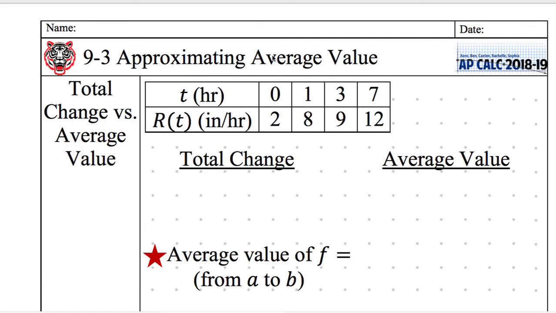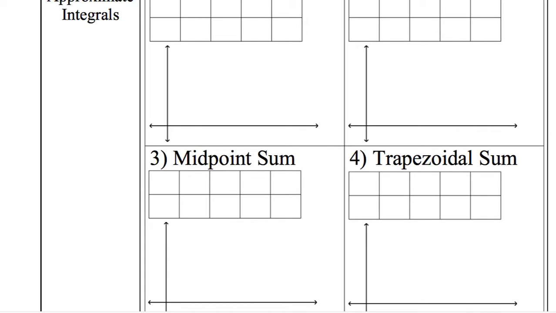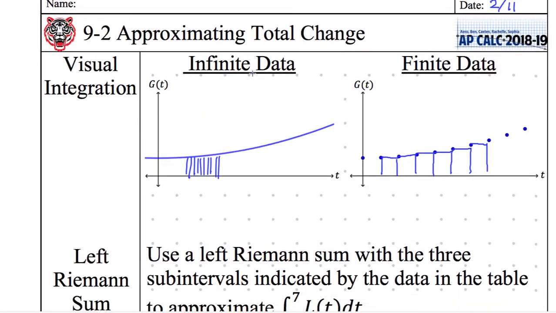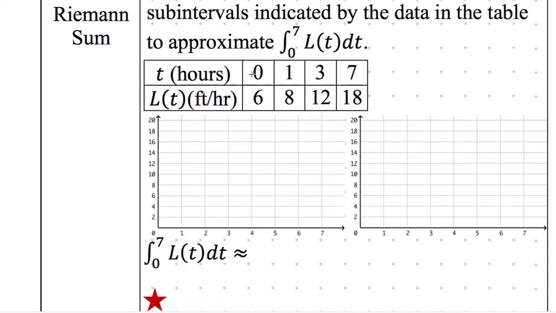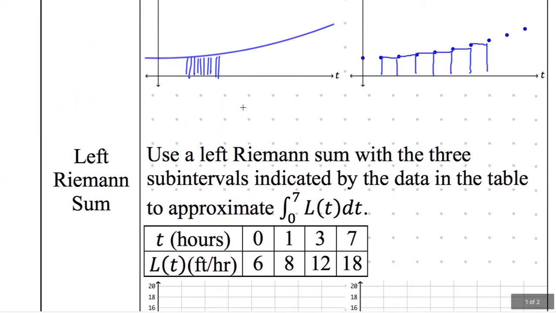So on our next notes, you'll see this table where we do a left sum, a right sum, a midpoint sum, a trapezoid sum. That comes tomorrow. Today, we're just learning about a left Riemann sum, and I think a right Riemann sum. But we're eventually going to be learning all of them.